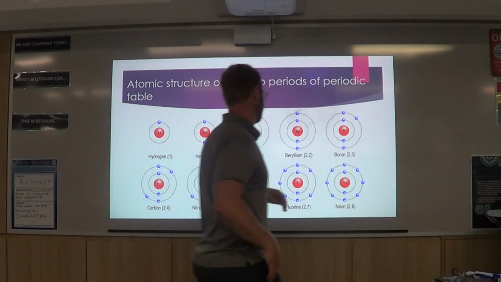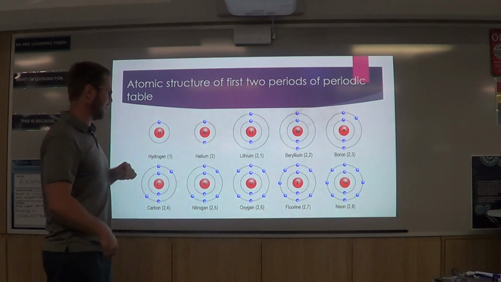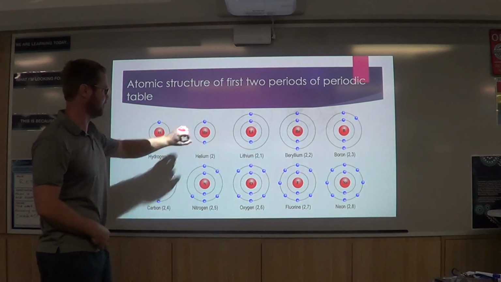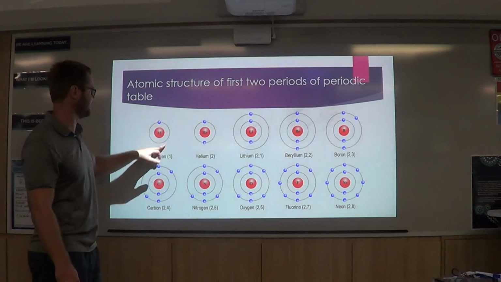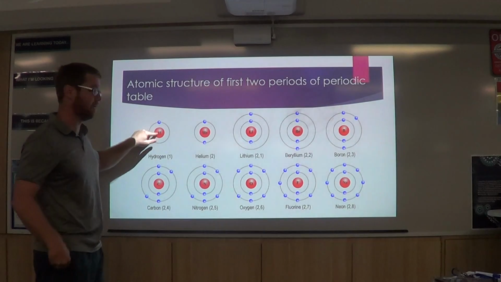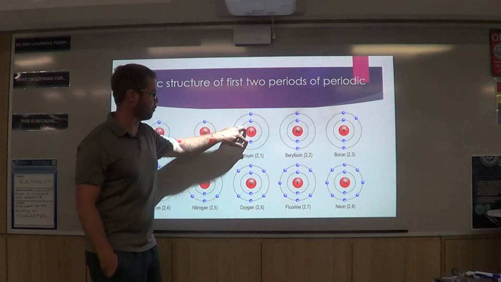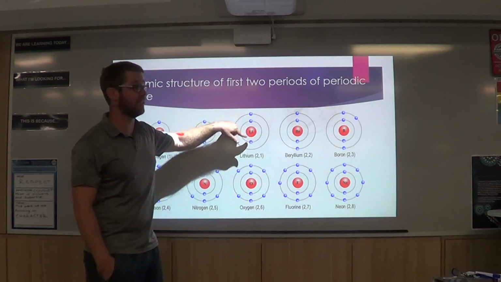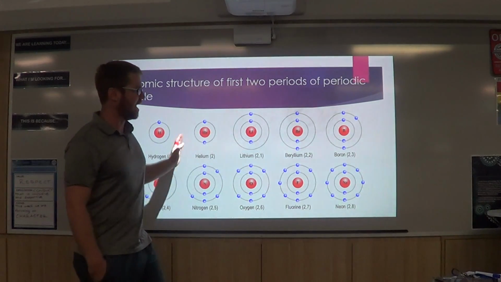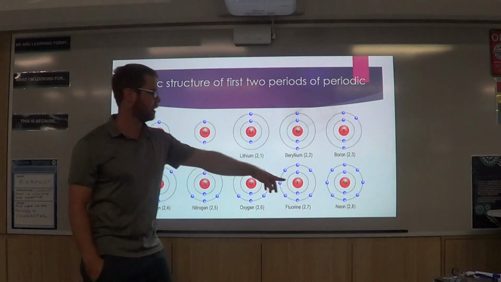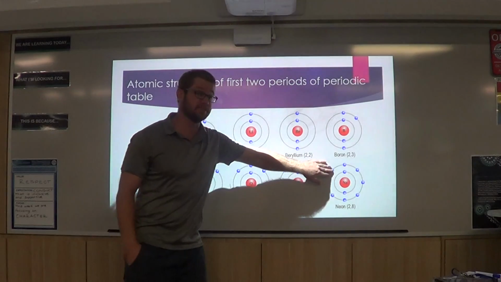Here's a picture, I hope you can see all this. Here's a picture of the first 10 atoms in the periodic table. You've got hydrogen, helium, lithium, beryllium, boron, all the way up to neon. Hydrogen's here. He's our smallest atom, we've already talked about him. He's got 1 proton, so he's got 1 electron. Helium has 2 protons, 2 electrons. 3 protons for lithium, 3 electrons, and see the third electron has to go into the next shell because the first shell's been filled already. And you go across all the way to neon. 2 in the first shell and 8 in the outer shell. And that outer shell is now full.